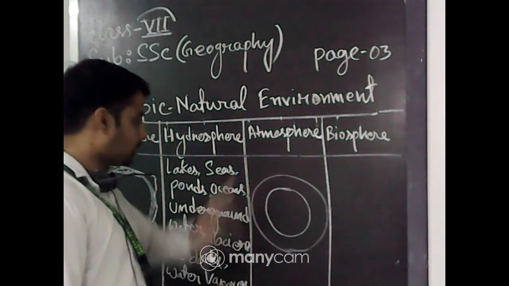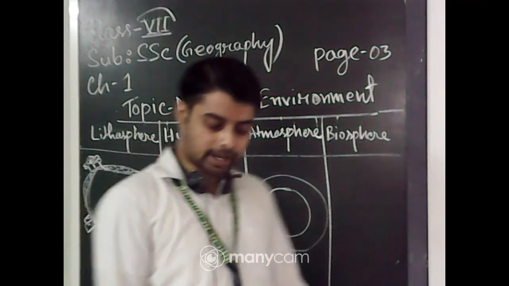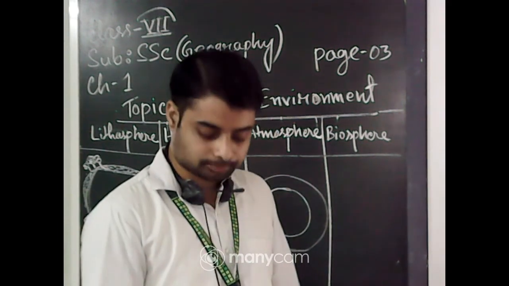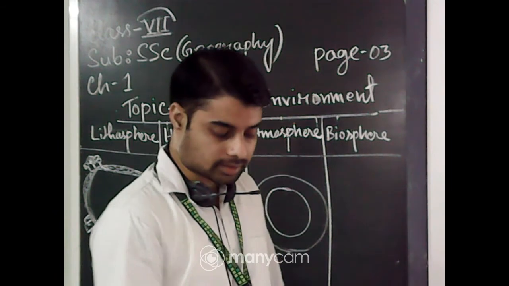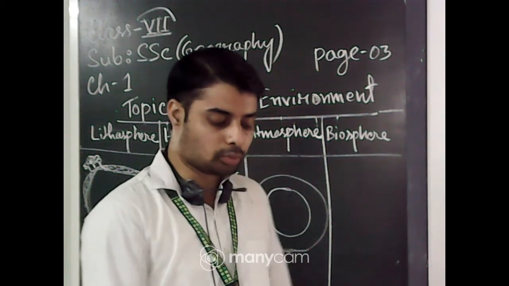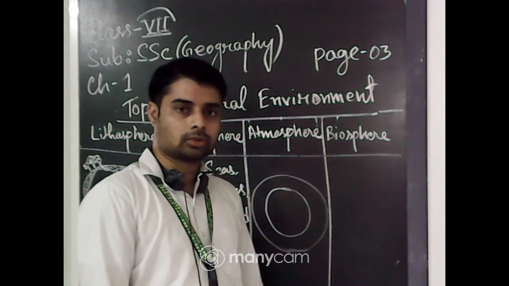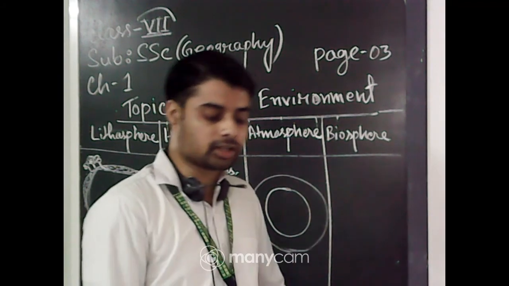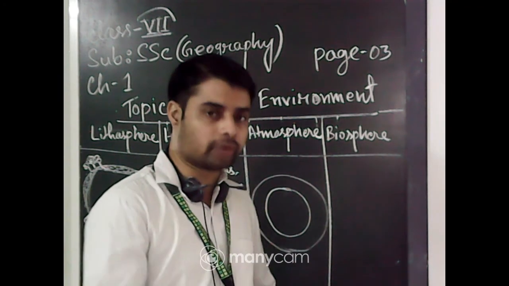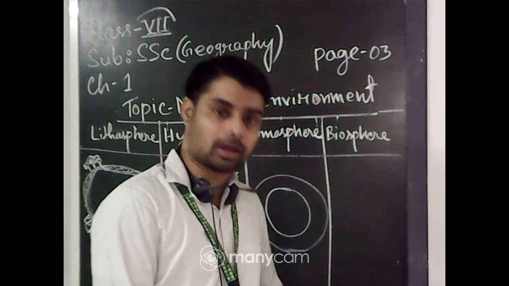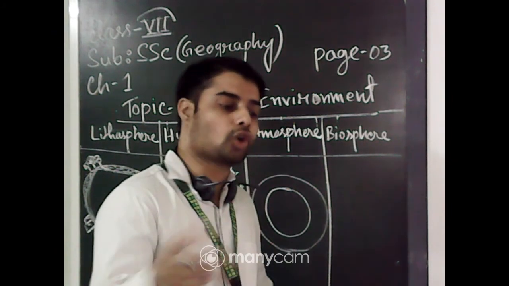So what is the necessity of atmosphere? The atmosphere protects us from the harmful rays and scorching heat of the sun. What kind of harmful rays? Such as gamma rays, ultraviolet rays, etc., and some other cosmic rays.